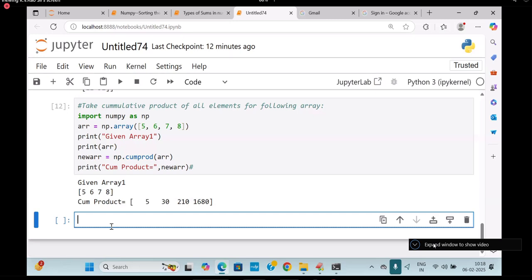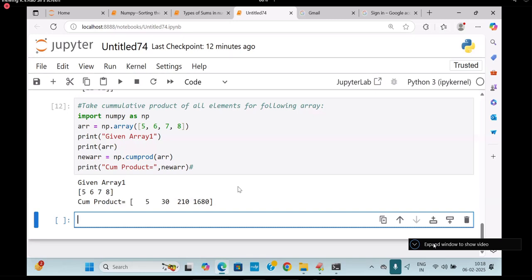Cumulative product. First month you got a profit of 5 rupees. Second month you are getting a profit of what? Previous month profit plus today's profit, you are getting more profit. Like that, you are getting business tactics. You are getting more profit. That is called what? Cumulative products. Correct. So these are all very important in statistical applications. So if they say find the cumulative sum, immediately what will strike in the brain from my class? CUMSUM.